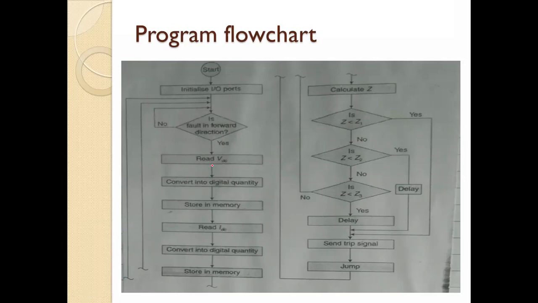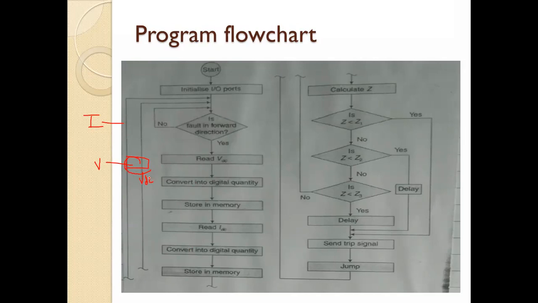The VDC is given through the line below, and this is your current quantity. When we rectify this, we get VDC, and it is again given to the microprocessor.